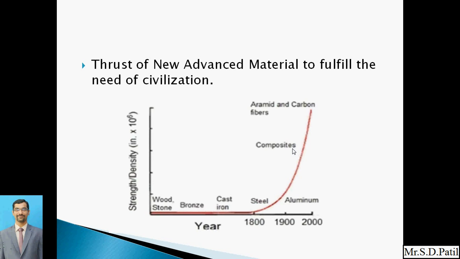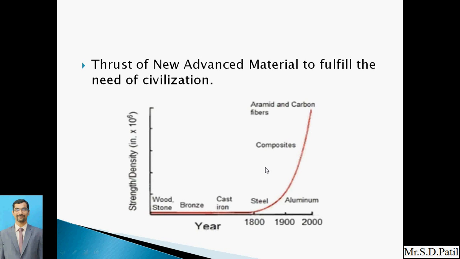Means, if we manufacture a component with steel which weighs 1 kg, we achieve the same strength in the composite material, I am repeating, with only 0.25 kg weight, that is 250 grams. So that component gives the same strength. This is the beauty of the material.